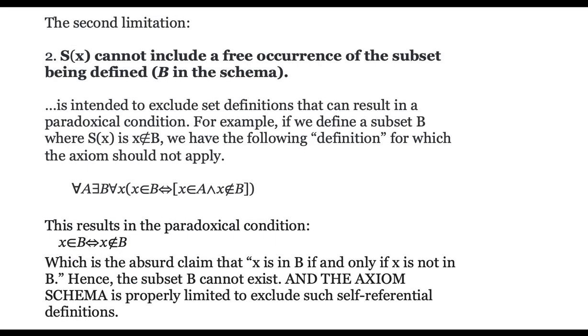The second limitation is what I want to key on here. S of x cannot include a free occurrence of the subset being defined. In the language of the schema, that would be the subset B. This is intended to exclude set definitions that can result in paradoxical conditions. Here's a classic paradoxical set: x is an element of B if and only if x is not an element of B. That is an absurd claim, and it does not constitute a set. Hence, the axiom schema should not apply to this set definition, and it doesn't, clearly, because we can see that B is a free occurrence in the function, x not an element of B.